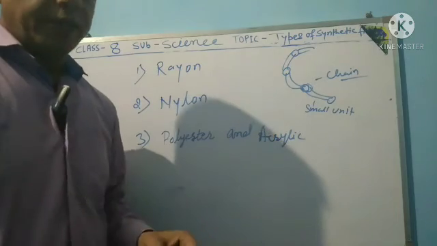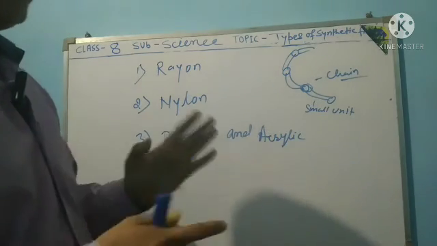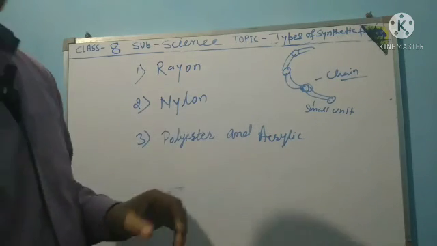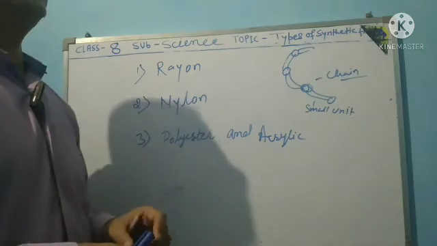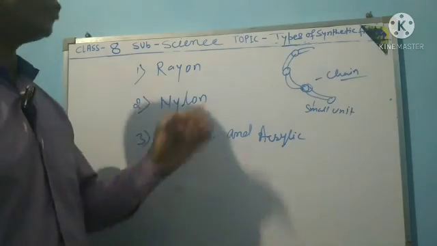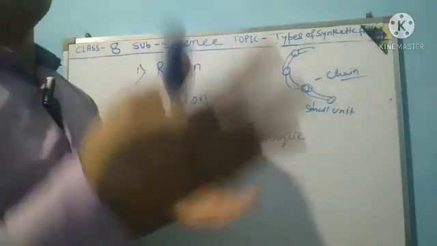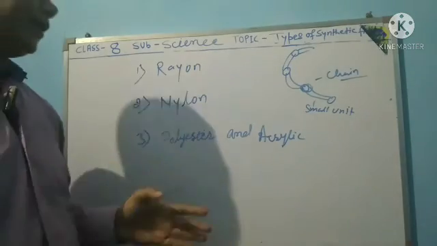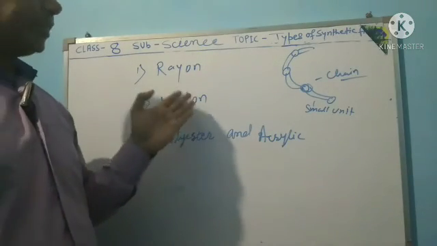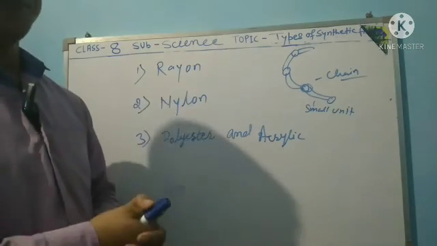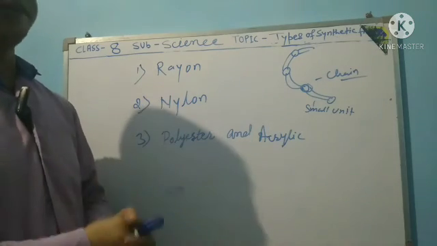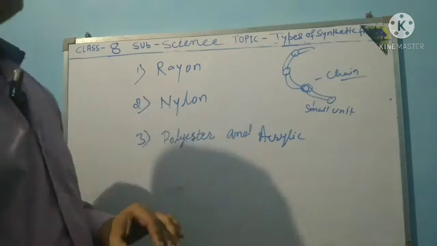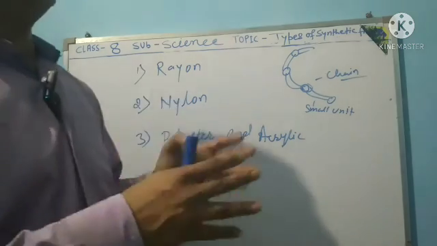Nylon is a man-made fiber. It is called nylon 6. It was a revolution in the 19th century. It is a pure man-made product, nylon 6. In 1931, that fiber was fully man-made.